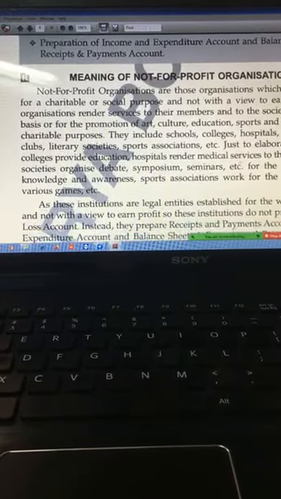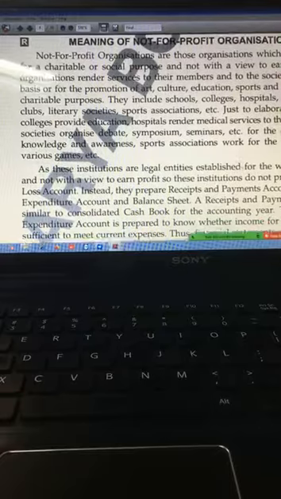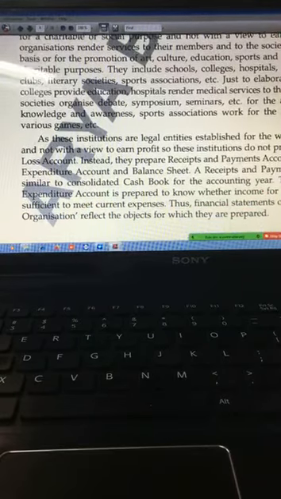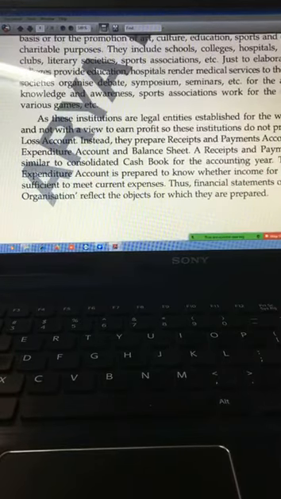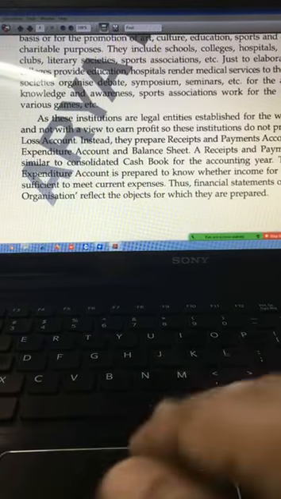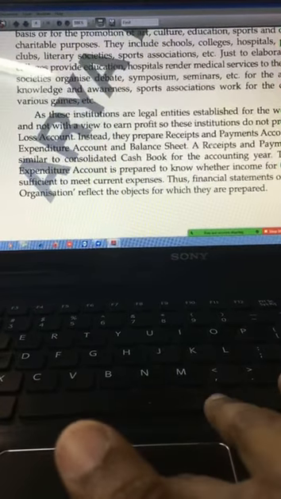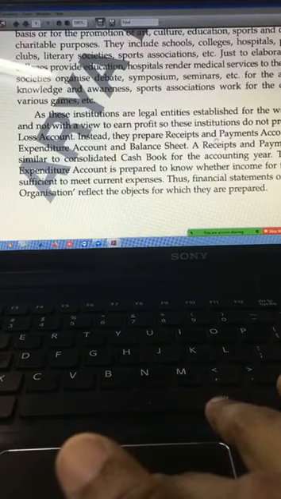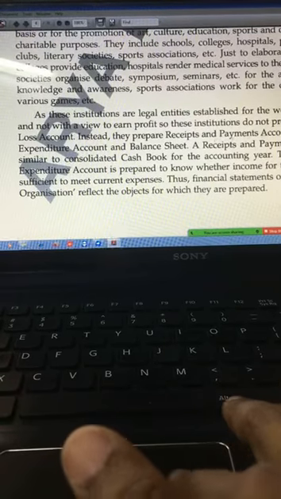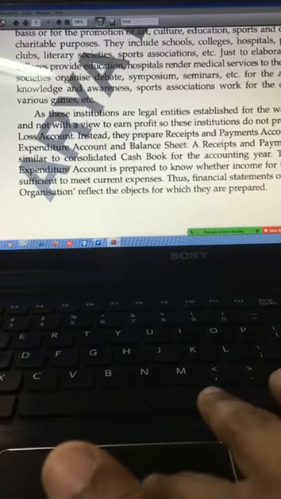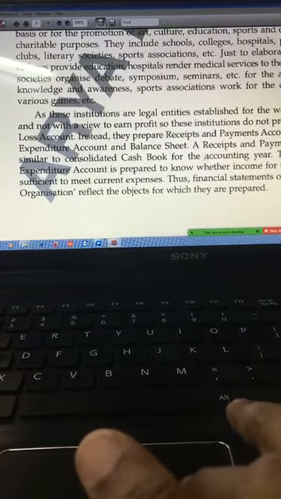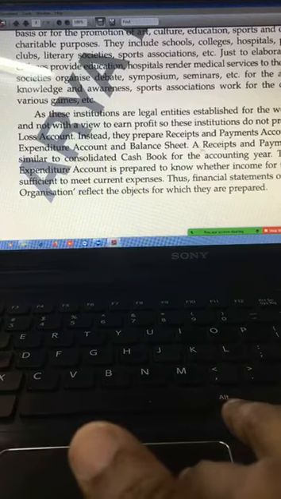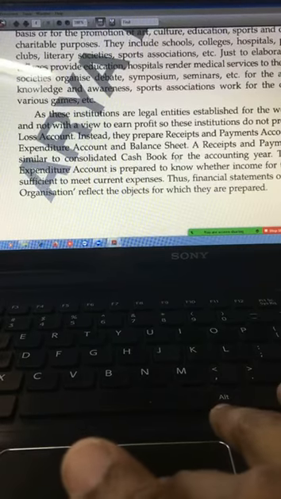Okay, now these institutions are legal entities, and their main aim is not to earn profit, so they don't prepare profit and loss account. Instead, they prepare receipts and payment account. Okay, then from receipts and payment account, income and expenditure account is prepared and balance sheet is prepared. Okay, so last year in class 11 you have understood cash book.